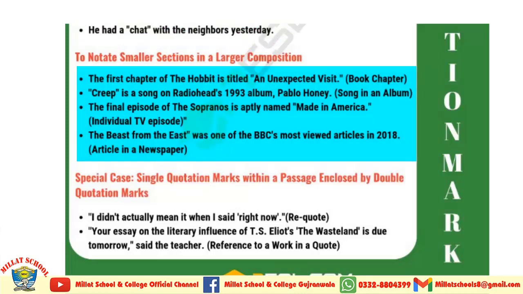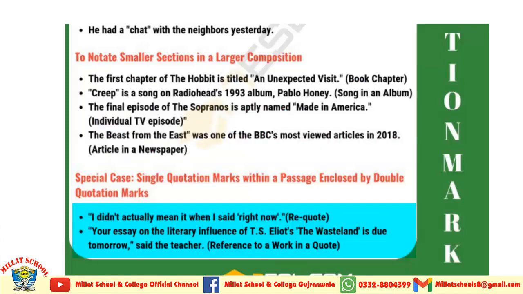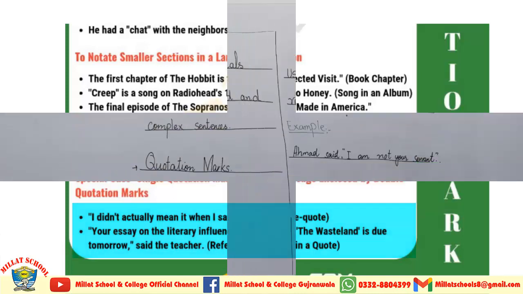Fourth, to notate smaller sections in a large composition. For example, the first chapter of The Hobbit is titled "An Unexpected Visit." So here are quotation marks around An Unexpected Visit. Special case: single quotation marks within a passage enclosed by double quotation marks.